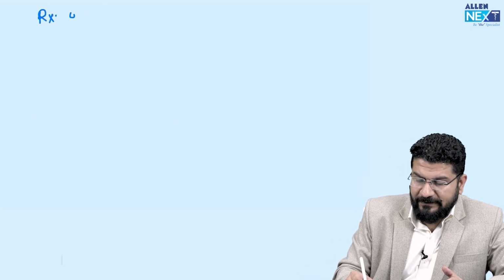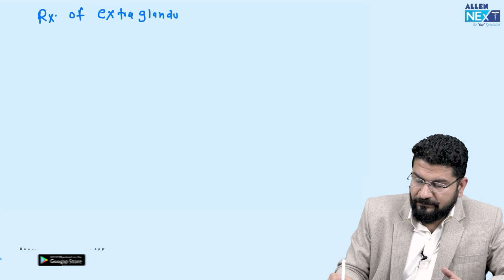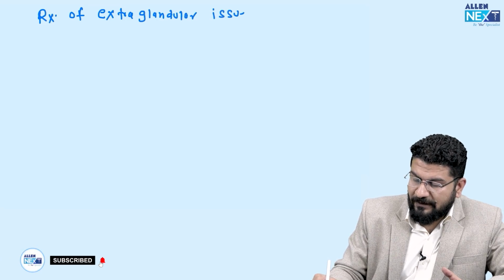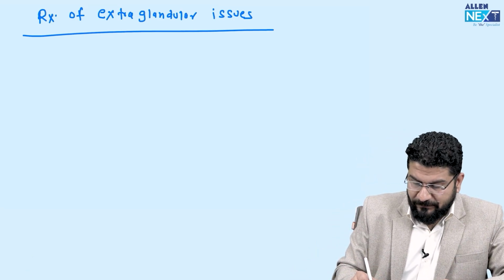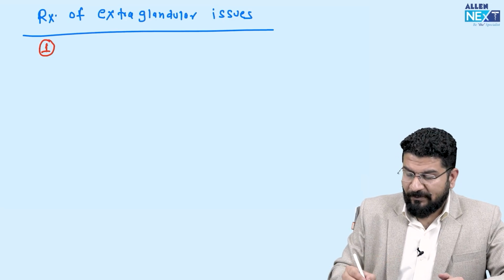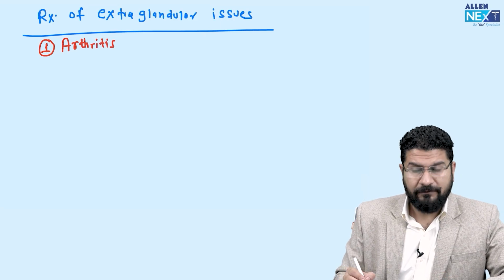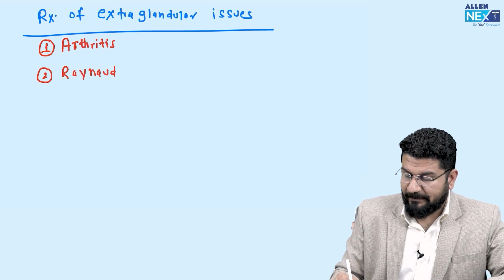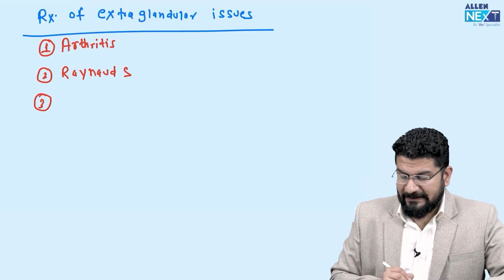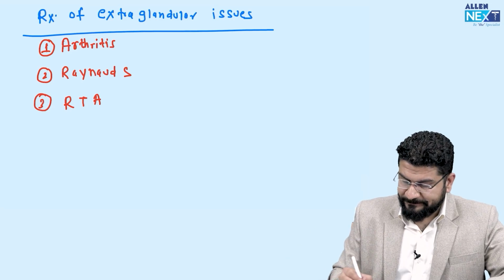If you ask me how you will treat extraglandular issues, first you need to tell me what the extraglandular issues were. Let us write once again. What is the most common extraglandular issue? That was arthritis. What else? There was Raynaud's. I forgot to write it there, but remember there is Raynaud's. The third extraglandular issue was kidney involvement, so I can say RTA, renal tubular acidosis.